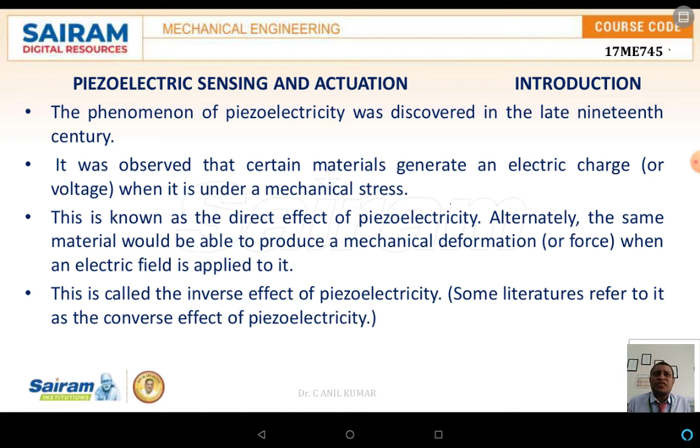It was observed that certain materials generate an electric charge when the material is stressed. It is known as the direct effect. Alternatively, the same material is able to produce a mechanical deformation if an electric field is applied. This is called the inverse effect. These are the two different effects, especially in the case of piezoelectric material.